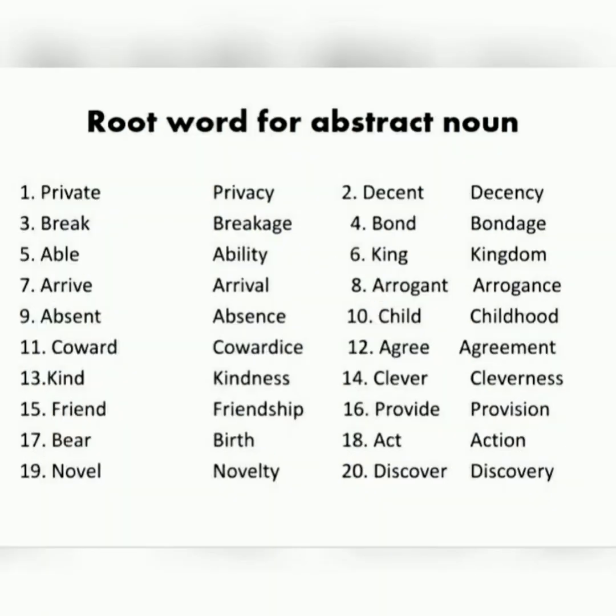The next slide is equally important for you, where the root word is given and you can add a suffix and see how it changes into an abstract noun. You can see the first root word given to you, private, and how it has to be changed into an abstract noun using ACY, that becomes privacy. Break will turn into breakage when added with AGE. Able will become ability, and so on. You can see many other words showing how from a root word you can change into an abstract noun.